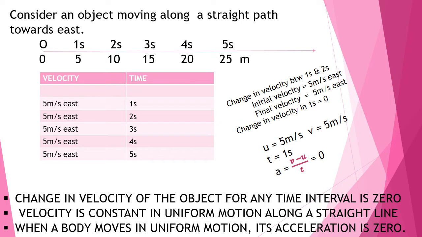0. So children, we have to note that whenever an object is in uniform motion, the velocity of the object is constant. So as a result, the acceleration is 0.